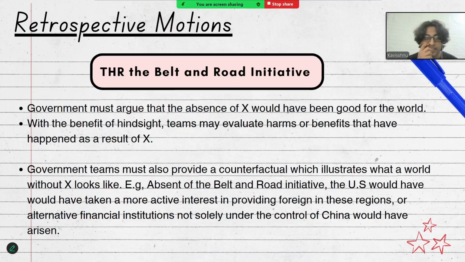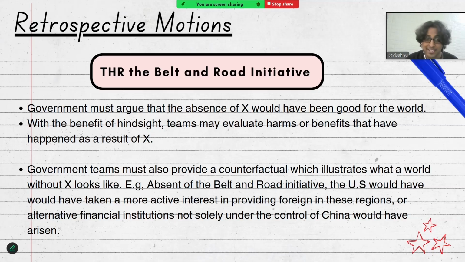Okay, the next type of motion we'll go through are retrospective motions, and they're usually phrased as this house regrets X. So the example we have for you guys here is this house regrets the Belt and Road Initiative. In these motions, government must argue that the absence of X would have been good for the world. So both teams have the benefit of hindsight in these debates, and teams are expected to evaluate the harms or benefits that have happened as a result of X, but also to conceptualize a world in which X never happened or never existed.